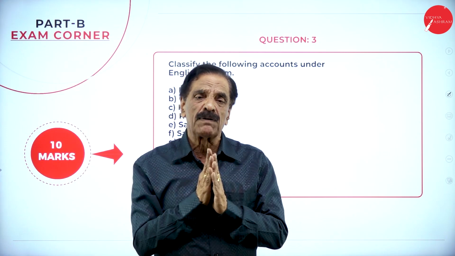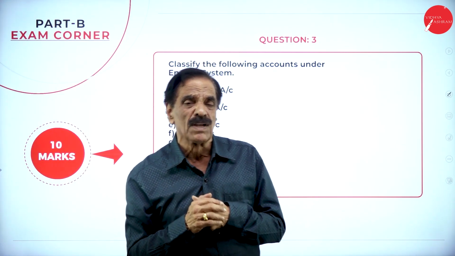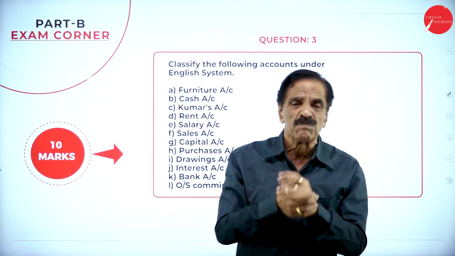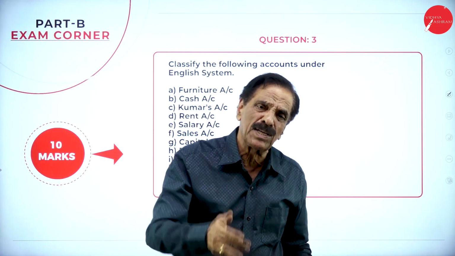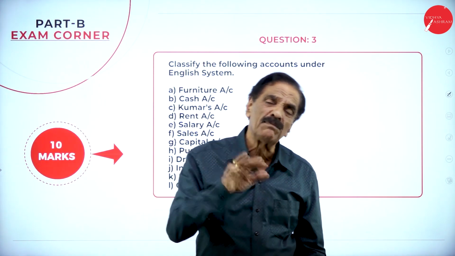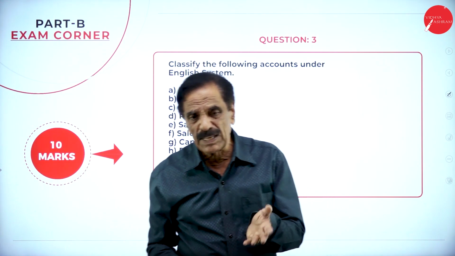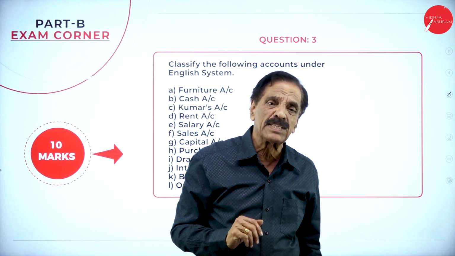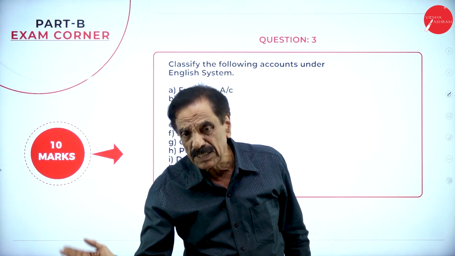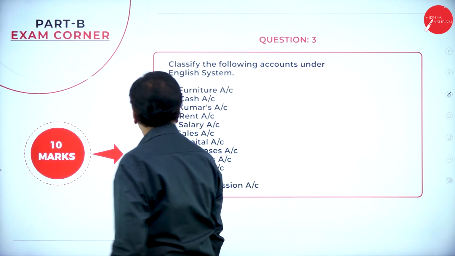So the example, personal account: Rama's account, Chandra's account, even the bank is also called personal account. A real account is one which deals with the accounts of property. Which are the properties? We can say land, building, machinery, furniture, cash, all properties are called real account. A nominal account is one which shows the income side, expenses, debit the losses, credit the gain. So rent paid is an expenditure, rent received also comes, discount allowed also comes, printing and stationery also comes.